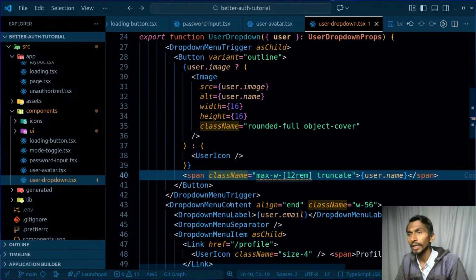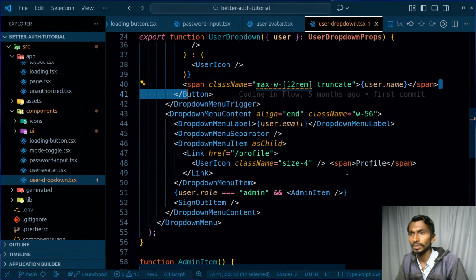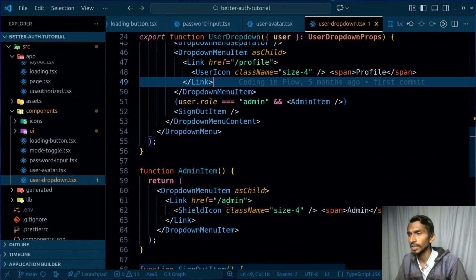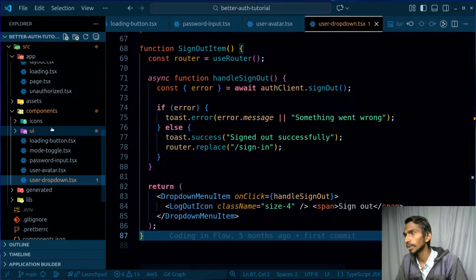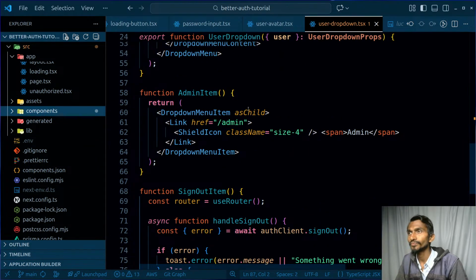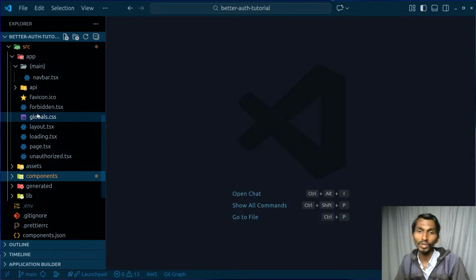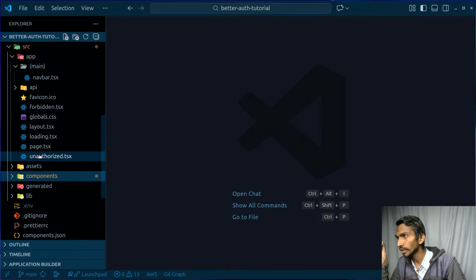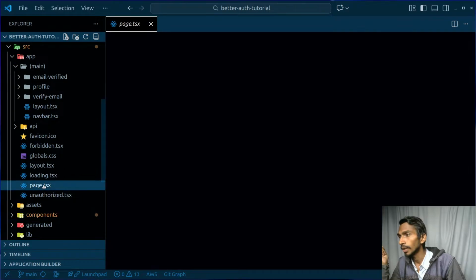Lucide React. And apart from this, I have the username over here. And once all these things are done, a few more options are going to be here, depending on whether there's an admin role or not. And that is it. Fine, I'm okay with this as well. So let's close all these things. Overall things are understandable, which means we can rebuild this. The main goal is, after understanding, I will have to start rebuilding this thing. So get ready for that too.